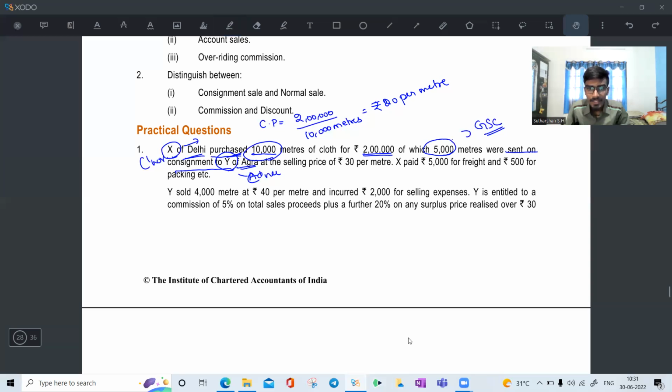Read the question. At the selling price of 30 per meter. This selling price, we have seen, is to maintain trade secrecy by increasing the profit using unrealized profit, which cannot be realized as profit, and the unrealized profit in the selling price is denoted as invoice price. I buy at 20 rupees but send at 30 per meter. Then continue.